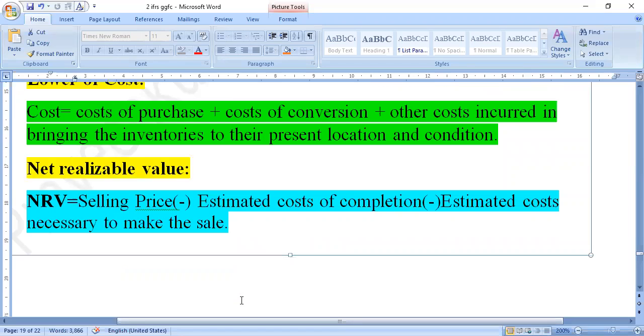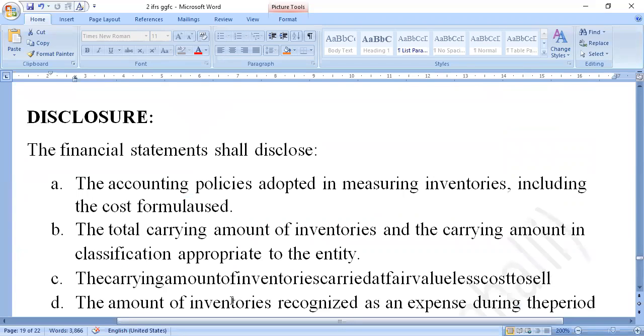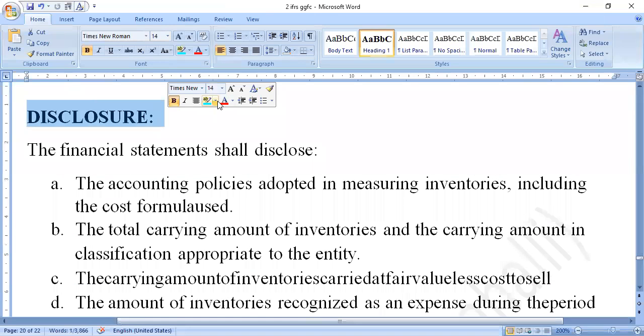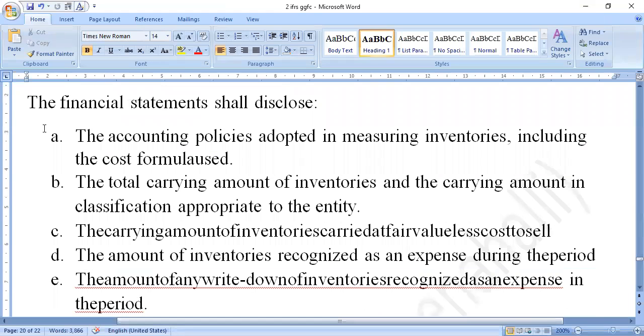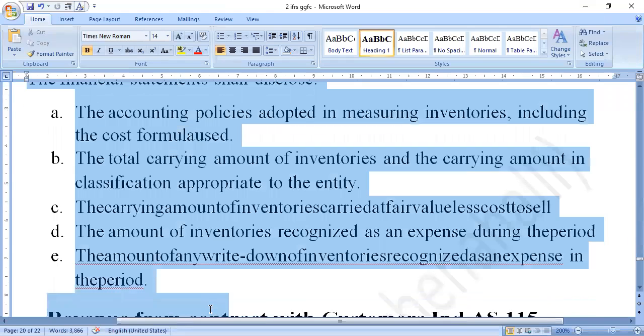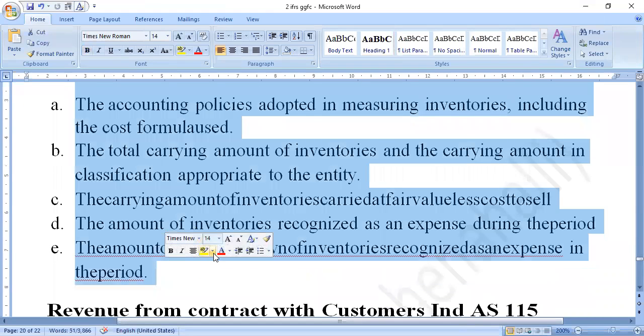After this, the next one is disclosure. What are the most important concepts we should disclose from these accounting standards? What information we need to disclose from this accounting standard. So this is a very, very essential concept here.